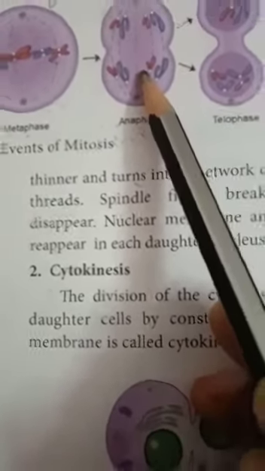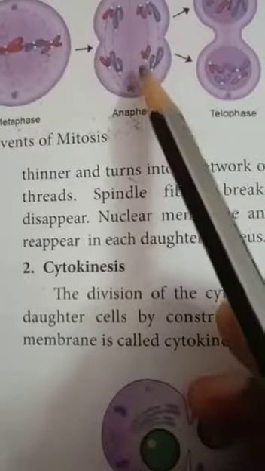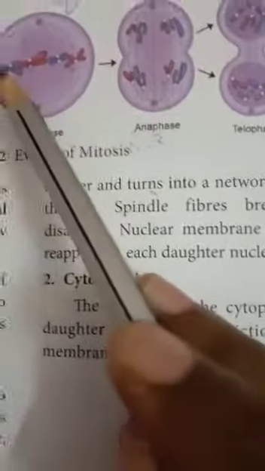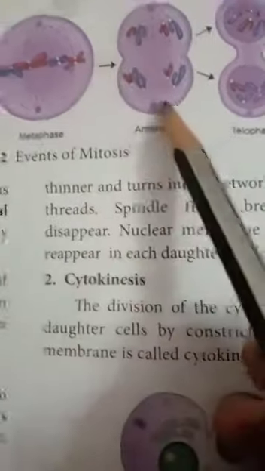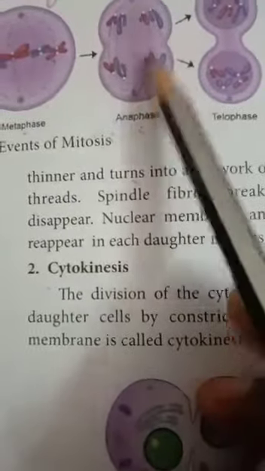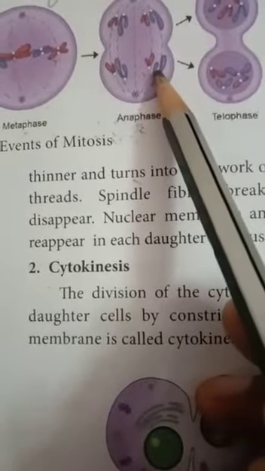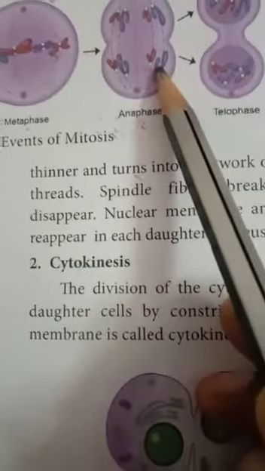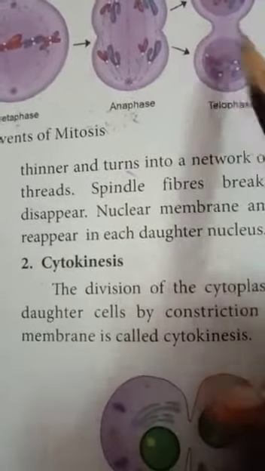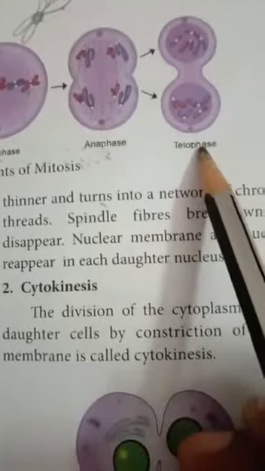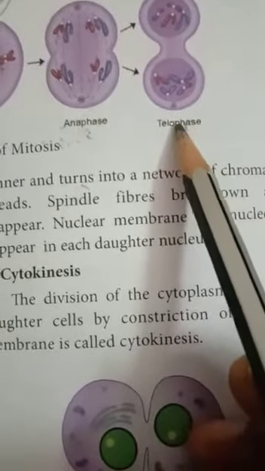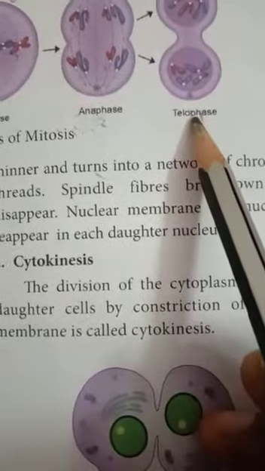Okay, so this is the anaphase. So in this metaphase, it is in the equatorial plate. In the anaphase, it lies at the opposite pole of the nucleus. Okay, yes. Next one, telophase. Tel means end. Telophase is the end of this phase. Okay, at the end of this mitosis, it is the telophase. Okay, do you understand that?